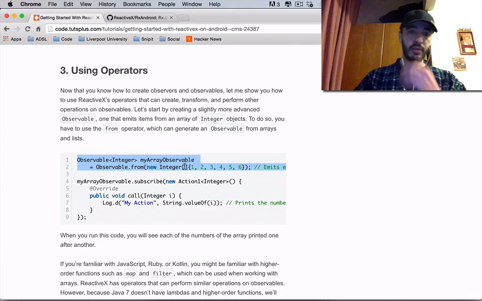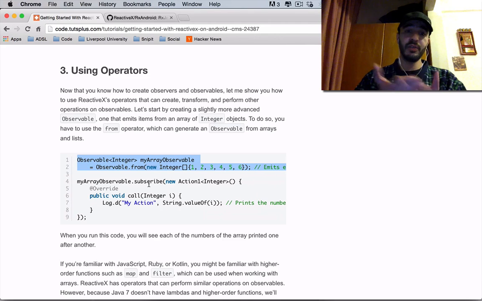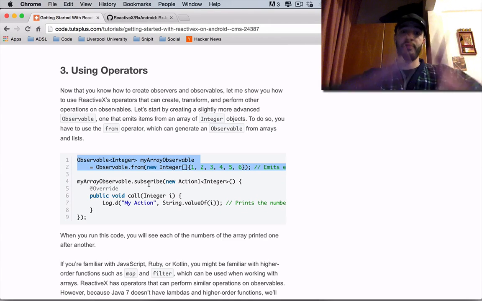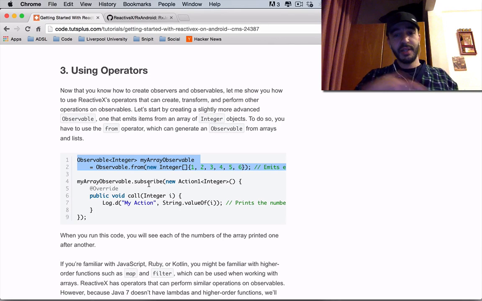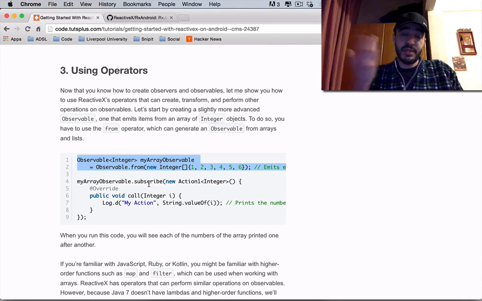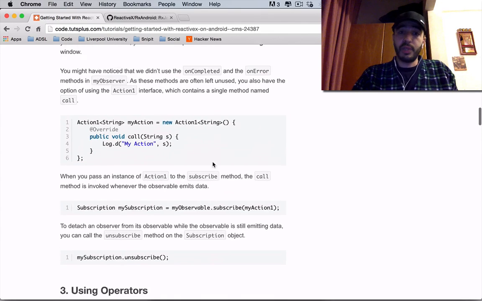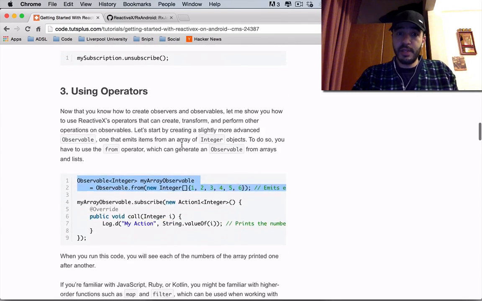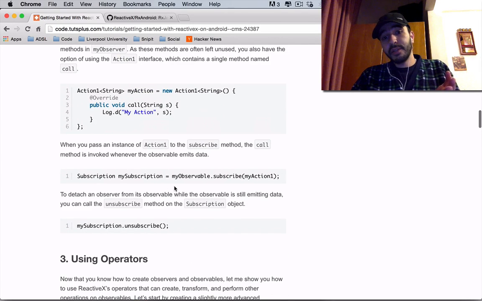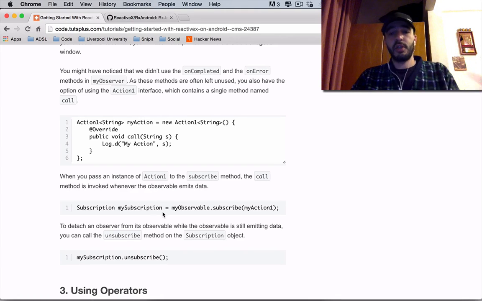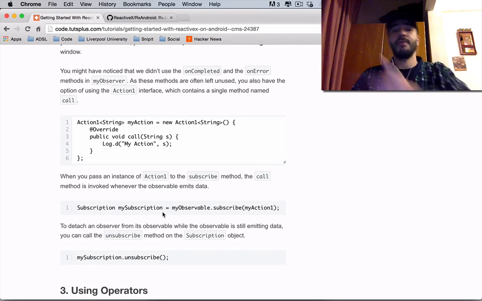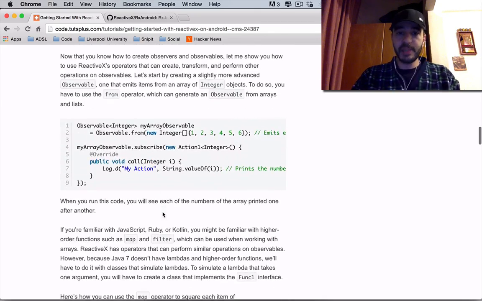Now, on to the next. They are subscribing to this observable of observables. This observable that emits out strings, in our case, they're subscribing to it in the same way that we just did right here. See, now they're no longer doing the assignment to an object and then saying explicitly my subscription is equal to my observable.subscribe my action. They're just doing it in place like we did here.